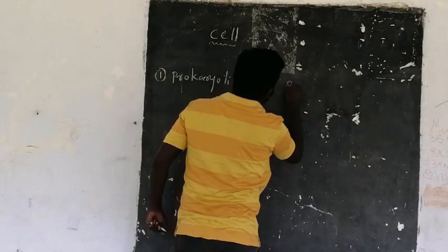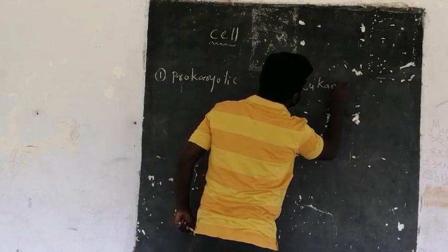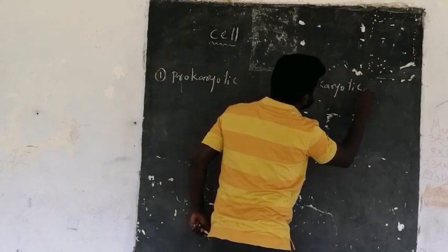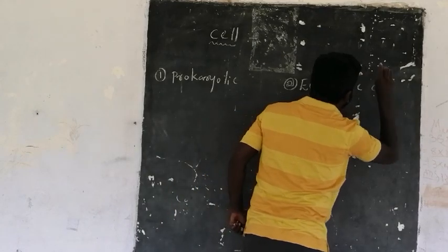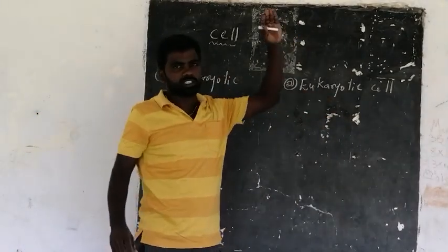And number two, eukaryotic cell. Two types of cells basically, prokaryotic cell and eukaryotic cell.